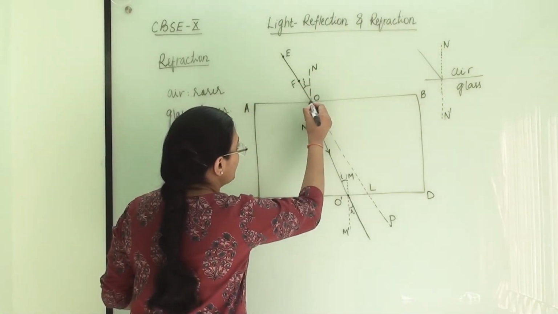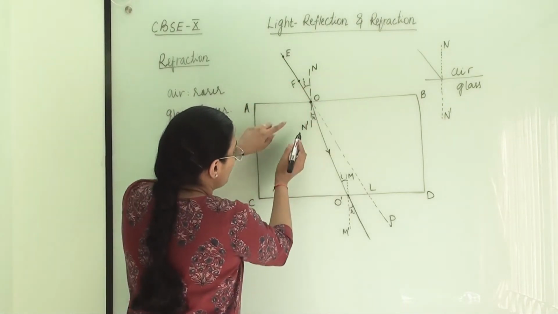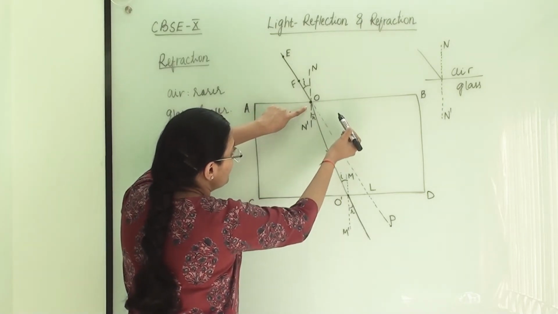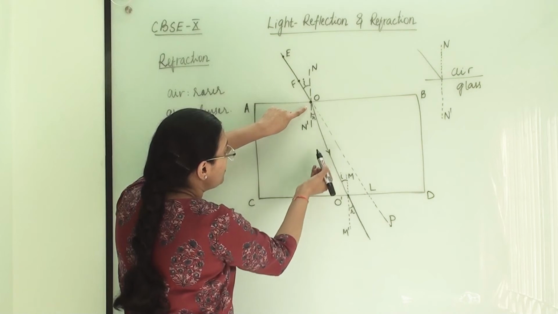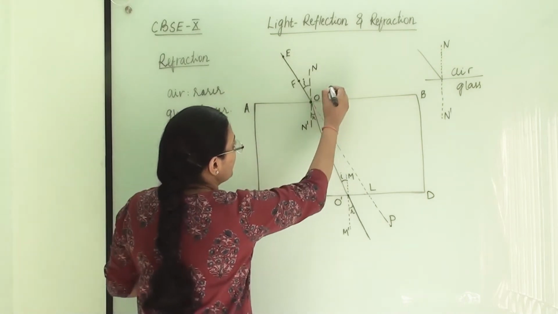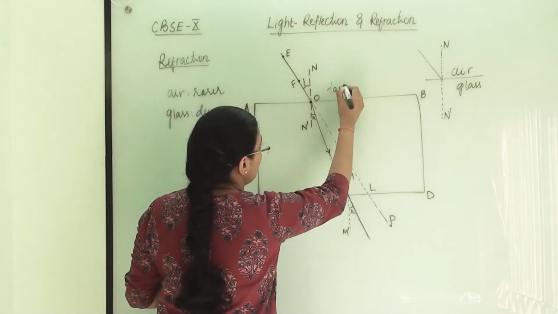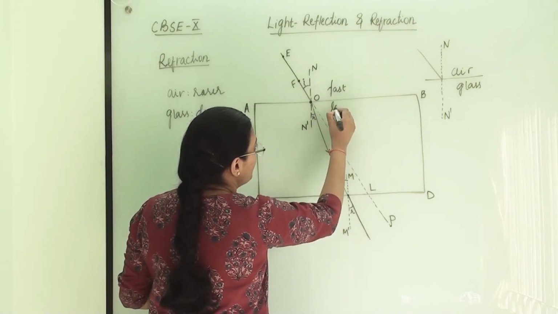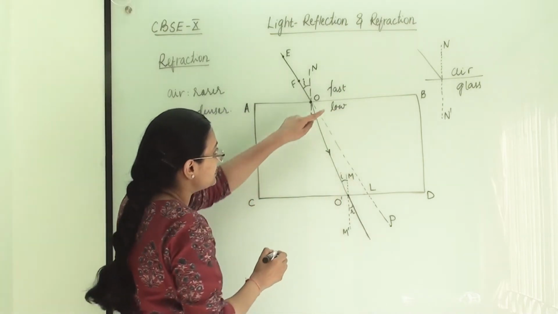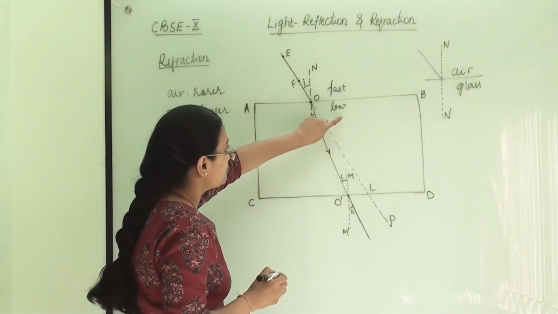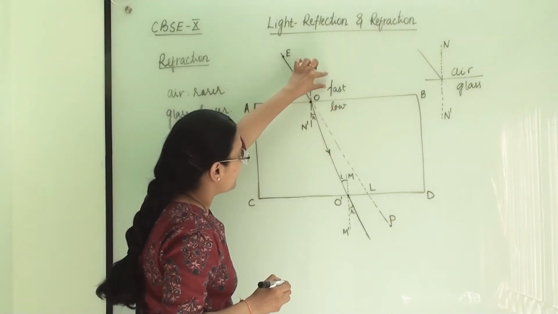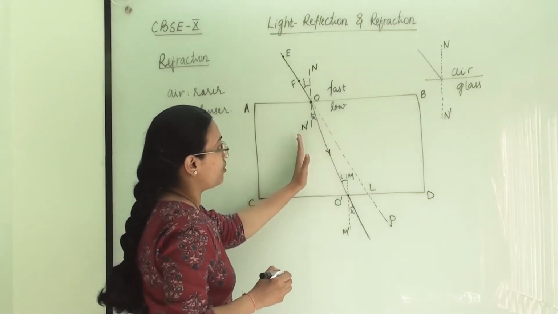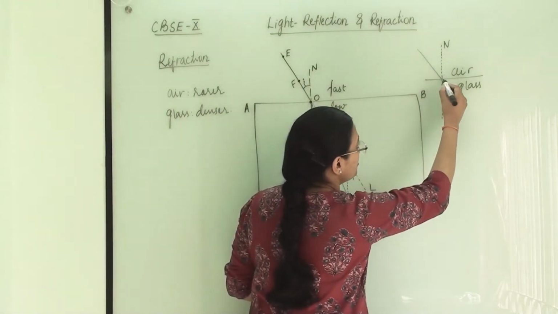At point O it is coming inside. So when it is coming from a rarer medium to a denser medium, its speed will become lower. Here it is showing this fast speed because it is in the air. Now here the speed will be low because it has entered into a denser medium. So when it is coming from rarer medium to denser medium, it will move towards the normal.